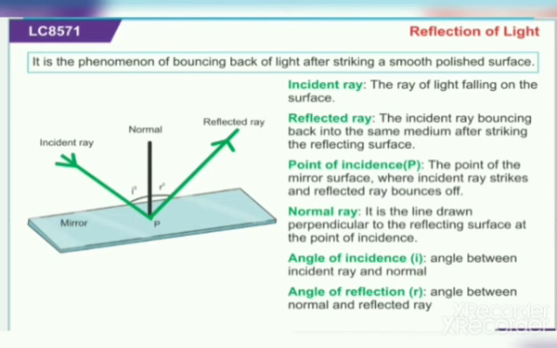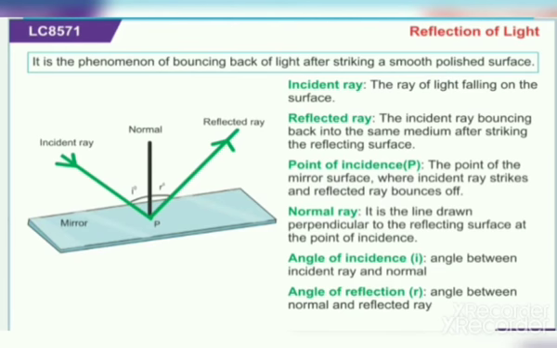Third is point of incidence. The point on the mirror surface where the incident ray strikes and the reflected ray bounces off is called the point of incidence, and that is marked by P.